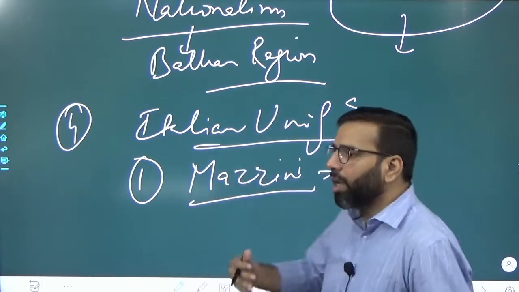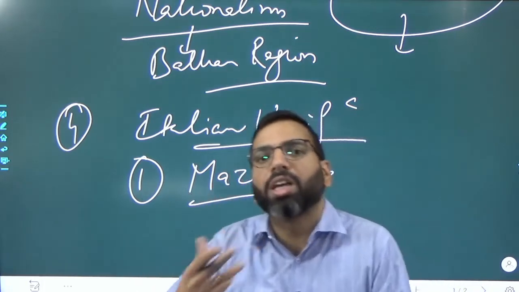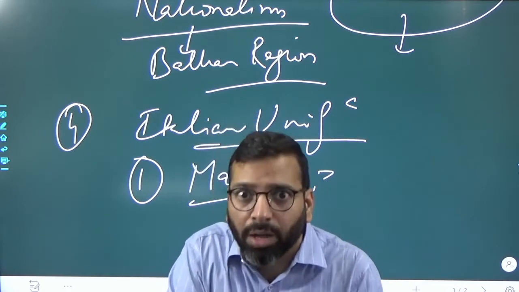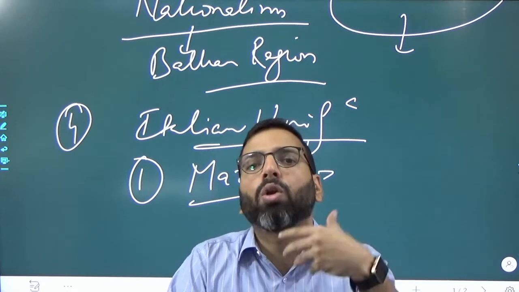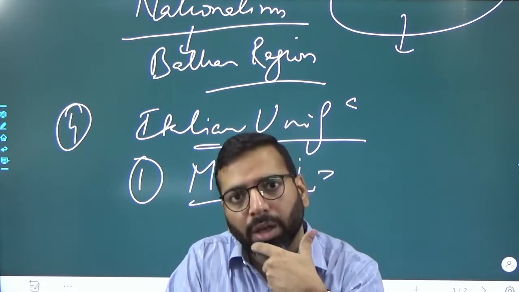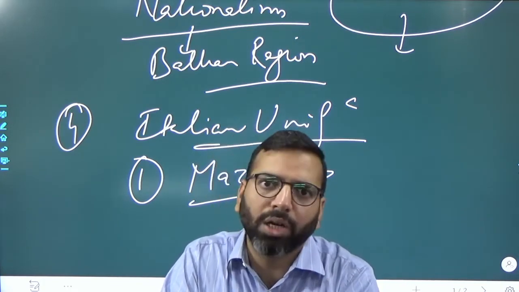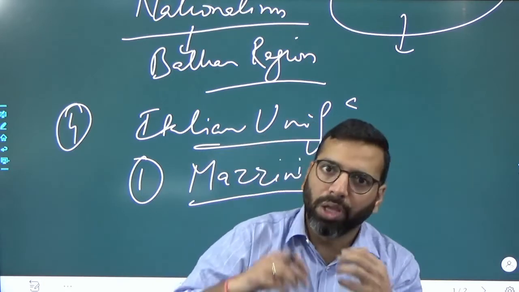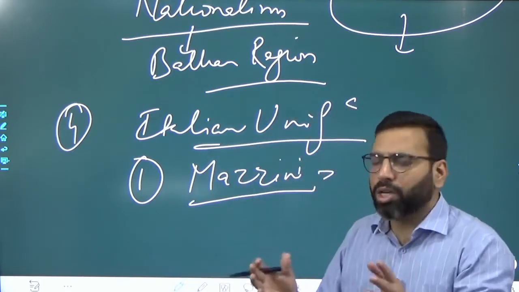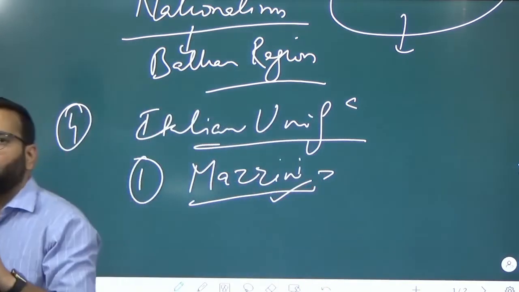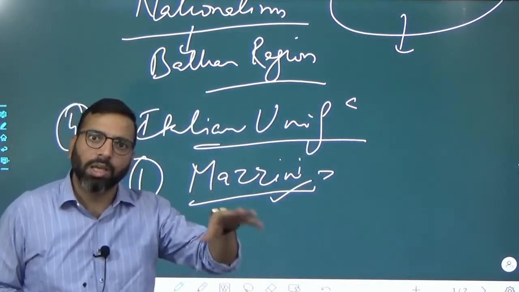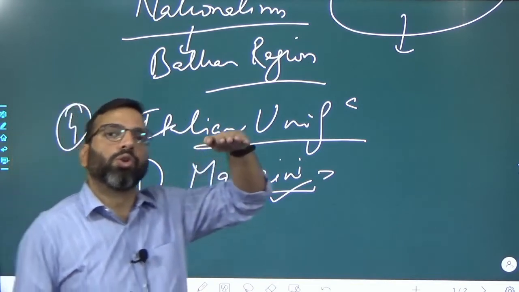Their working styles and policies were different, but with a common aim, and that aim is Italian unification. This should be the introduction, and after writing that, you should move to the first subheading in the body part, that is Mazzini, and in Mazzini, you should write